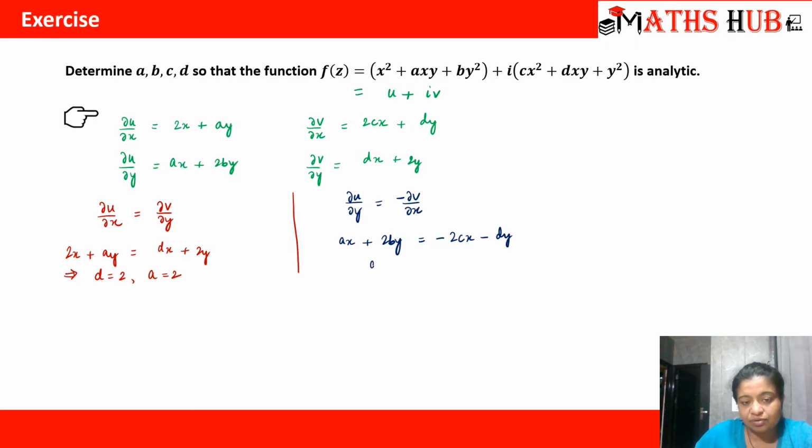When you compare the coefficients, you get a equal to minus 2c and 2b equal to minus d. So if a is 2, c becomes minus 1, and if d is equal to 2, then b becomes minus 1. These are the values of a, b, c, and d when the function is analytic. I hope you understood this question.